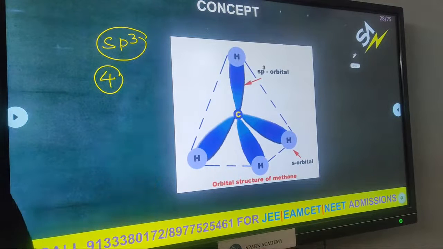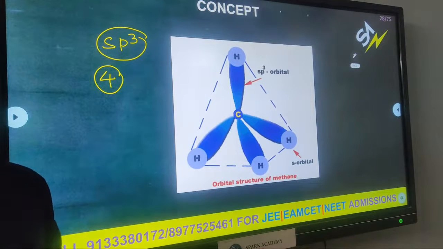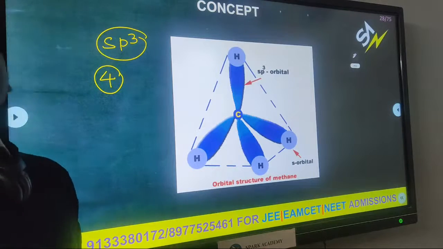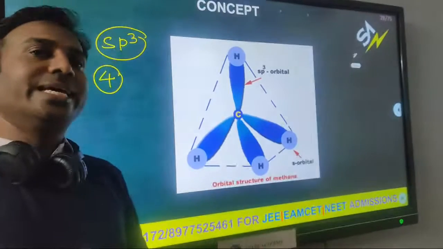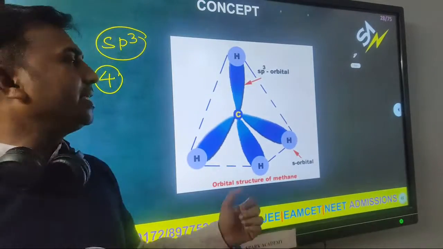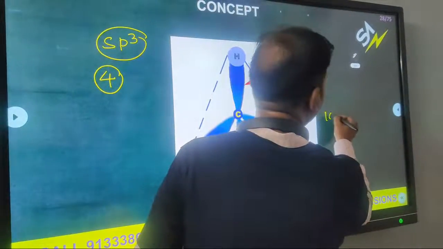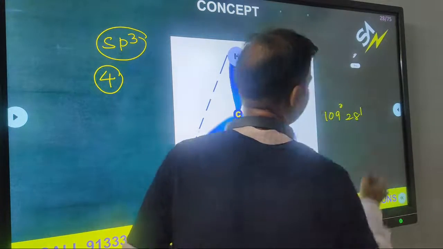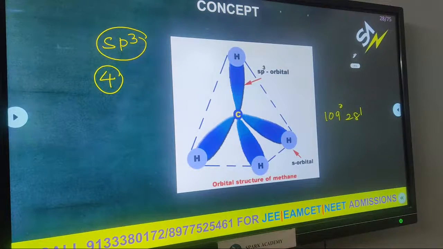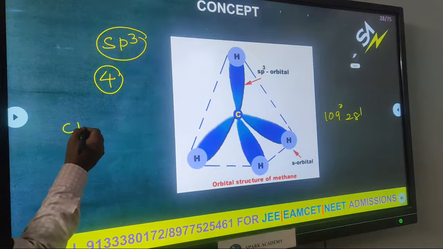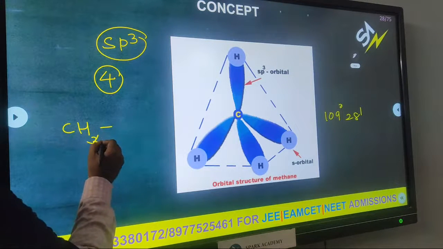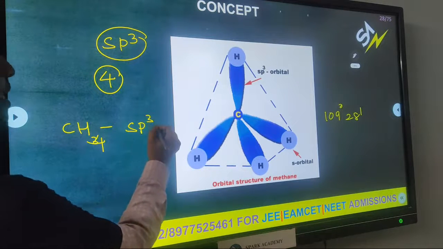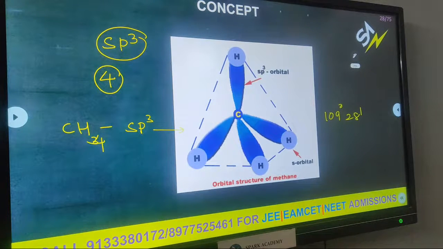But according to chemical bonding, what is required here? Only geometry. And what about the bond angle? What is the bond angle in the case of an sp3 hybridized molecule? 109 degrees 28 minutes. So now one question here: CH4. Hybridization is sp3. Geometry is tetrahedral. Now what about ammonia, NH3?